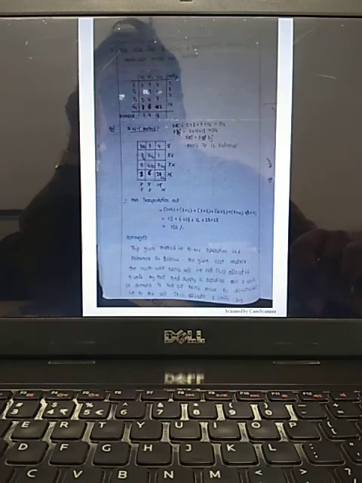So I am just revising the northwest corner rule. Right from cell 1-1 we start, satisfying supply and demand.